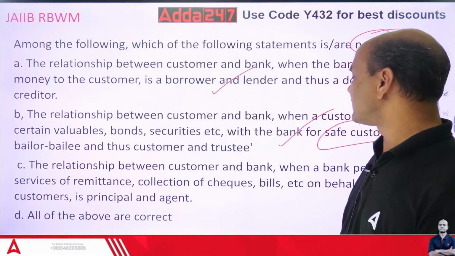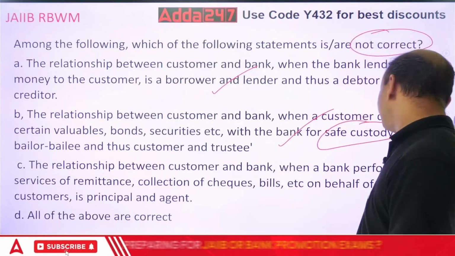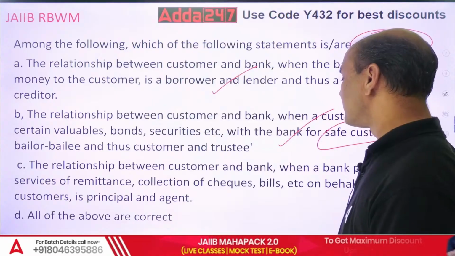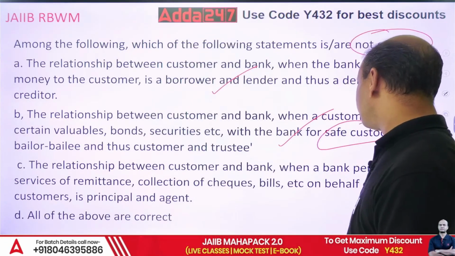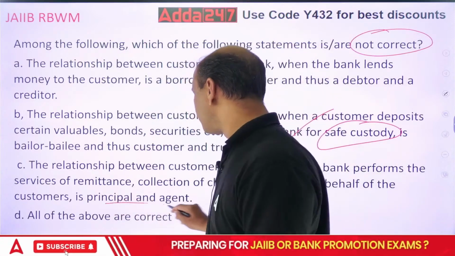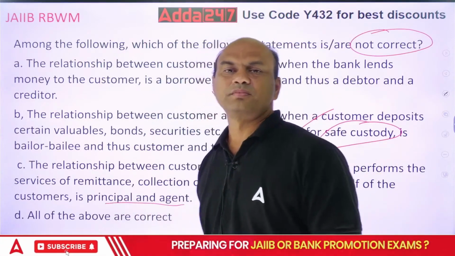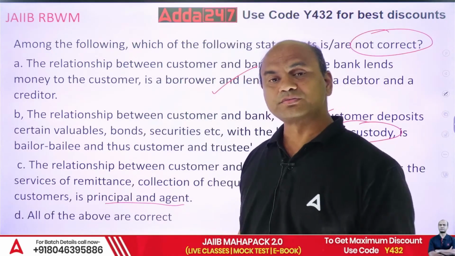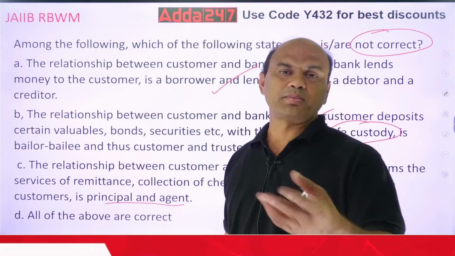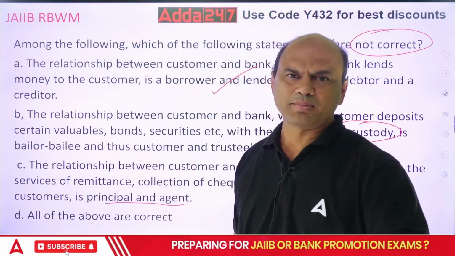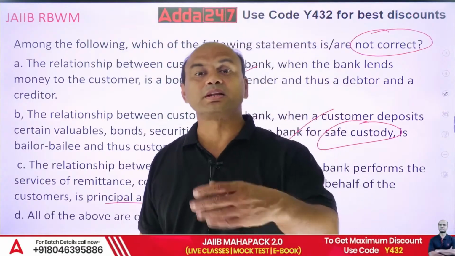The relationship between the customer and the bank, when the bank performs the services of remittance, collection of checks, bills on behalf of the customer, is principal and agent. Is it so? Or is it not so? Suppose I come to your branch tomorrow and I give you the check, ma'am, take this check, put it for clearing.